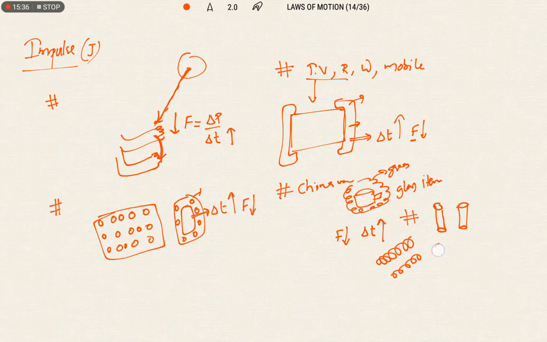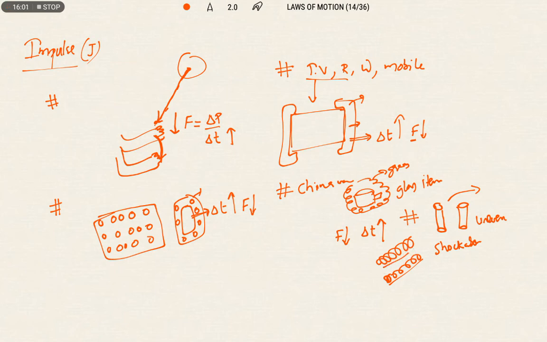When the vehicle is moving on uneven roads, the maximum force would act directly on the person riding the bike. To avoid that maximum force, they arrange shock absorbers.